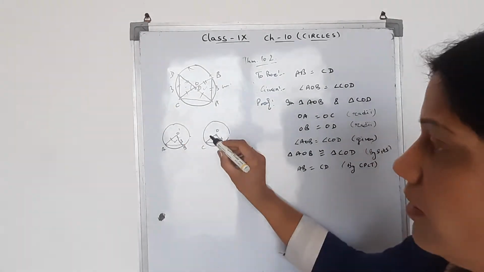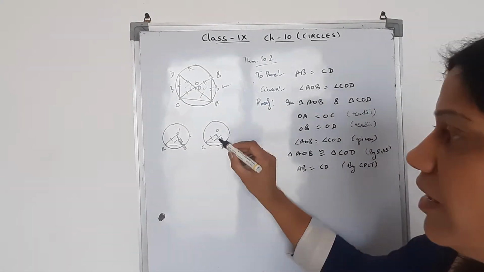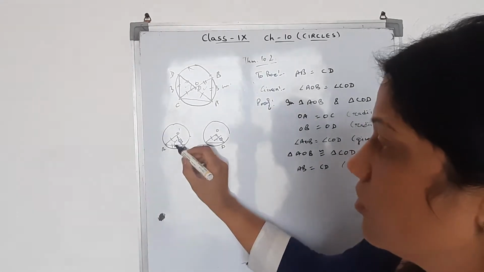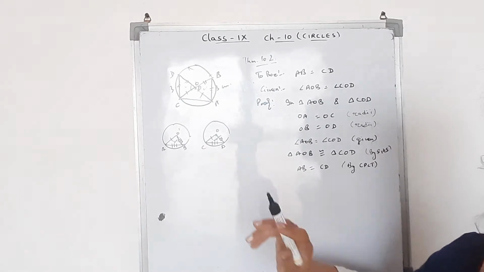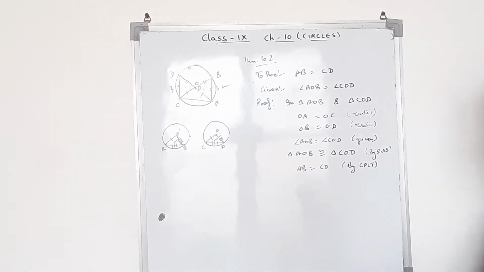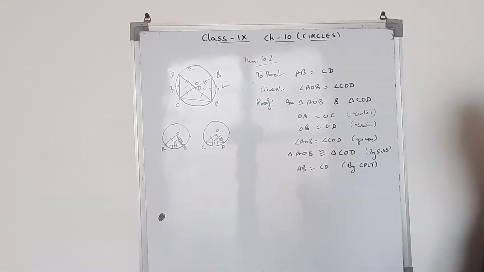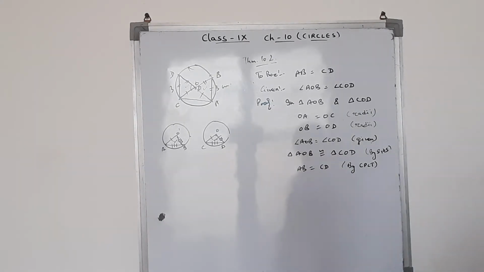Then you will say this radius is equal, this radius is equal, and this is already given equal. So again by SSS the triangles will be congruent, and the second question is absolutely the same as this theorem.